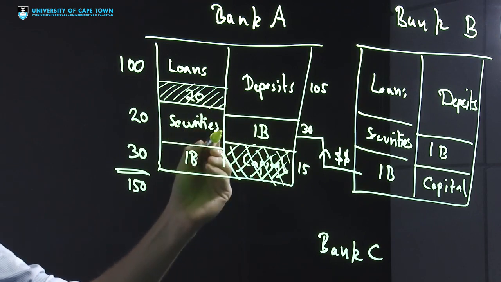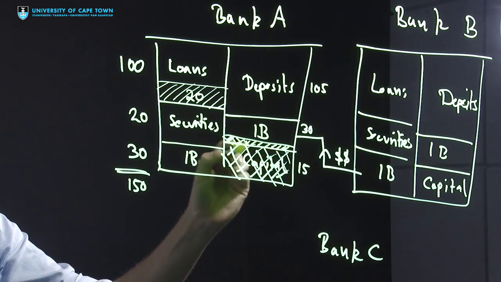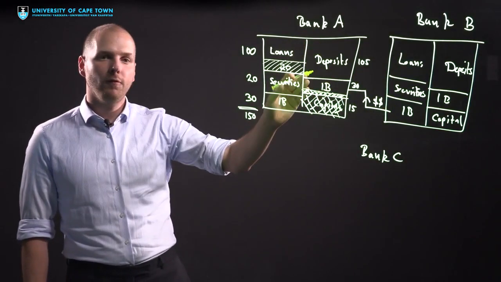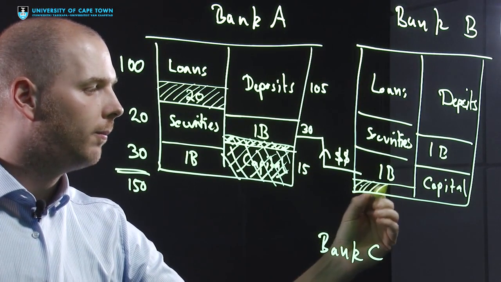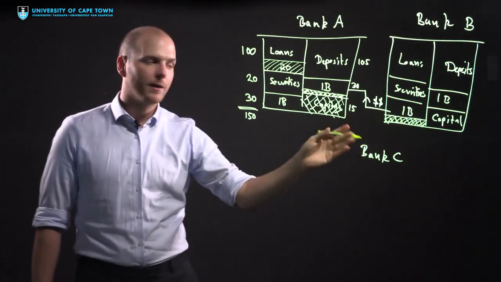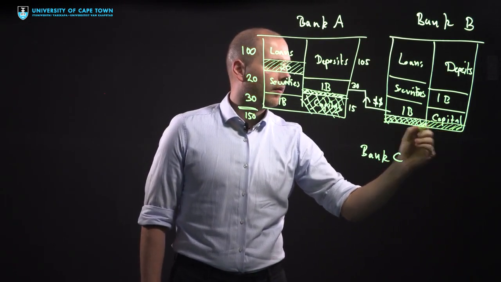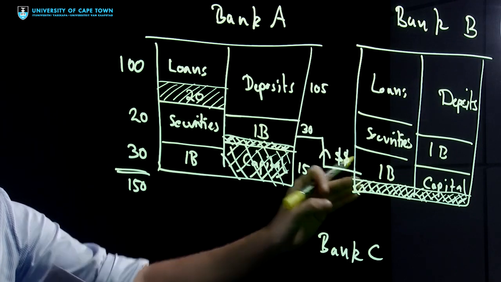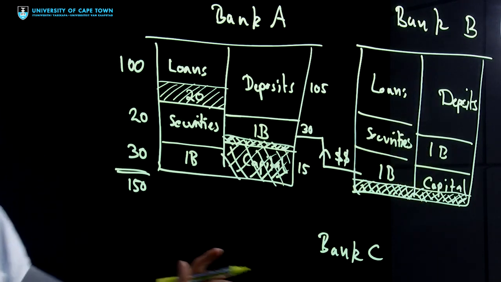And there's still a shortfall of 5, which has to come from the interbank liabilities. Now this means that the bank who has lent to the defaulting bank will suffer a loss on their interbank assets. So there's a part here where the bank now suffers a loss. And again, this loss must be absorbed by capital. Now that this bank has suffered a loss of 5 on its interbank borrowing, this must come from the capital that the bank has as well. And as a consequence, the bank capital is reduced.